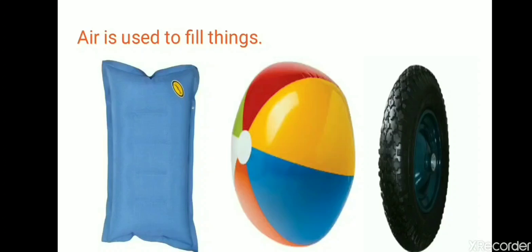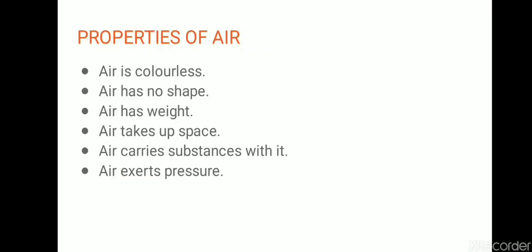So children, these were different uses of air. Now, let us study about different properties of air. Okay children, can you see air? No, you cannot see air. Also, if I ask you, is there any color in the air? No, air is colorless. Now, is there any particular shape of the air? No, air has no particular shape. In whatever space is present, air occupies that space. Air has no specific shape.